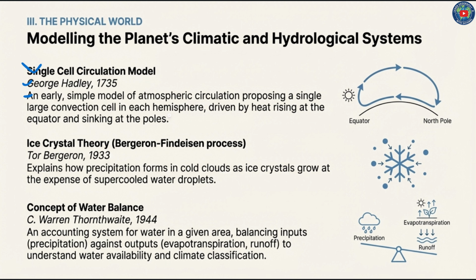Ice crystal theory, provided by Tor Bergeron in 1933, explains how precipitation forms in cool clouds as ice crystals grow at the expense of supercooled water droplets.